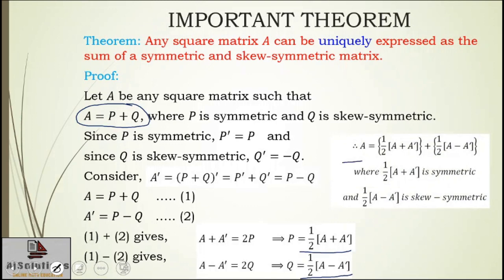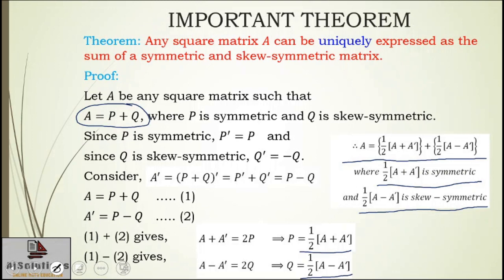This expression is very, very important: A equals half times (A plus A transpose) plus half times (A minus A transpose), where half times (A plus A transpose) is symmetric and half times (A minus A transpose) is skew symmetric.